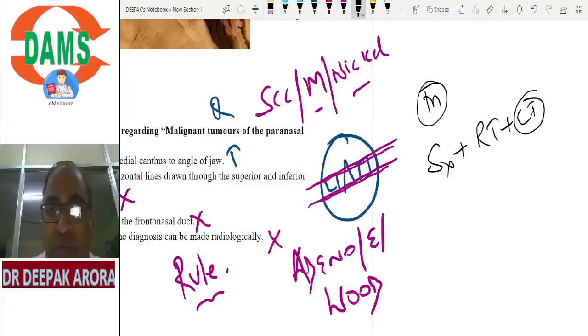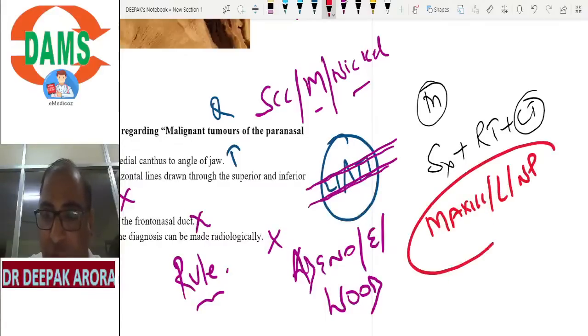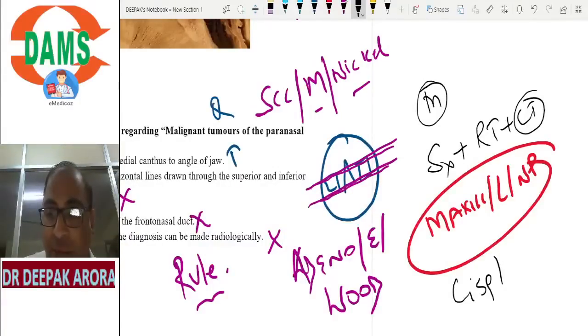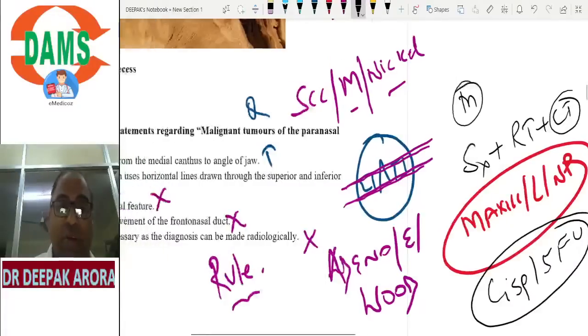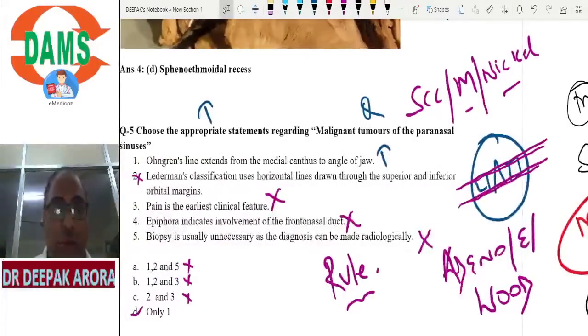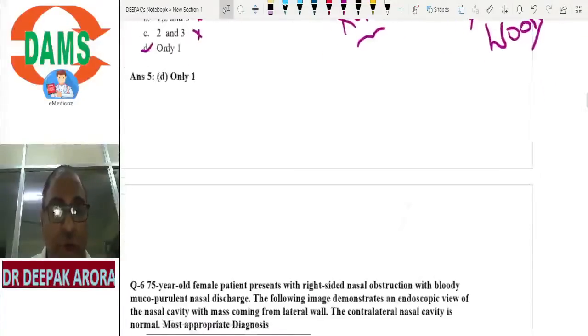Which chemotherapy is used? So let's build up a concept for Central Institute. Your maxilla, your larynx and your nasopharynx: maxilla, larynx, nasopharynx have a common chemotherapy of cisplatin and 5-fluorouracil. Remember this point. Cisplatin, 5-fluorouracil. These are the important drugs. Clear? So malignancy of paranasal sinus, very important topic.